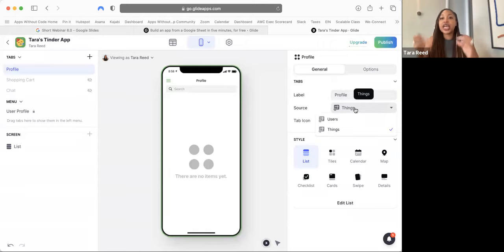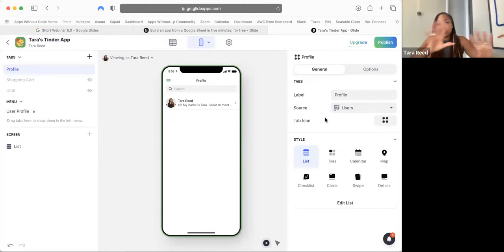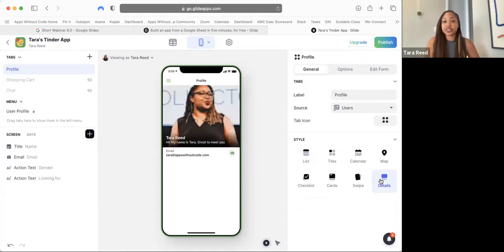We're also going to change where the source of the information is. That's the database. It's asking, where do you want me to get information from for the profile? And you're like, there's a tab in the spreadsheet in the database called users. Go use that. This is a user profile, so this is about users. So the source from the database is going to be users. And your screen's going to start changing. That's good. And then the style of the screen is down here. For the style of the profile screen, we're going to choose the very last option. It's called details, the details screen.